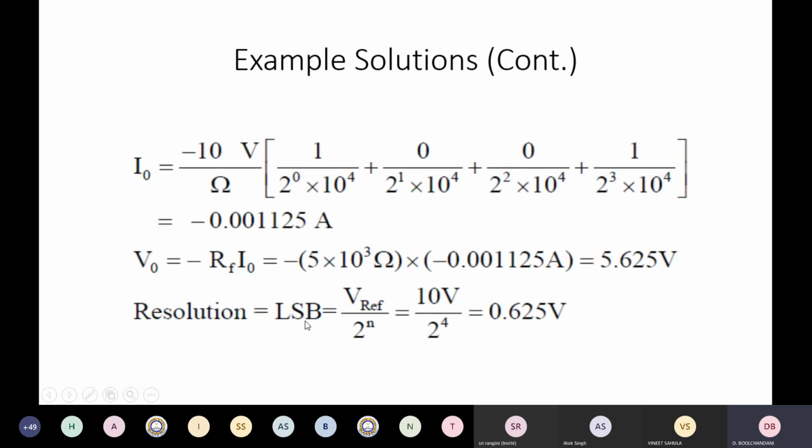And we'll see that the LSB or the resolution, which is nothing but the magnitude of the LSB, is nothing but V reference divided by 2 raised to N. And in this case, the N is 4. So this is 10 volts divided by 16. So this comes out to be 0.625 volts. This is the minimum change in the output because of the change in LSB, 0.625 volt. So we have found out the current, voltage, and the resolution, right?